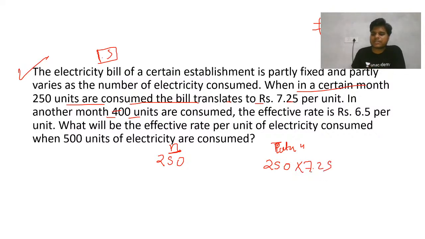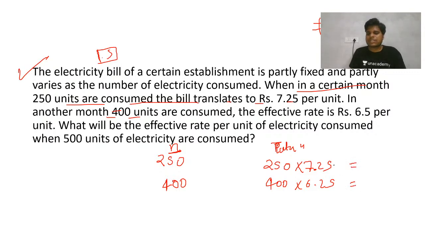After that I will do 400, and this is 400 into 6.25. I will definitely use a calculator, but on the screen I think I have to go back, so I will use the calculator on my phone. So this will become 7.25 into 250, 7.25 into 250, just a sec.